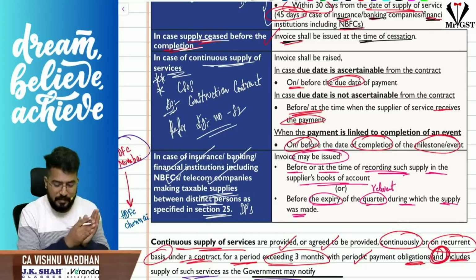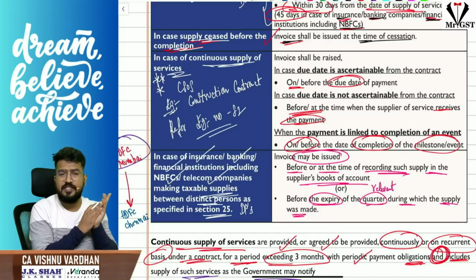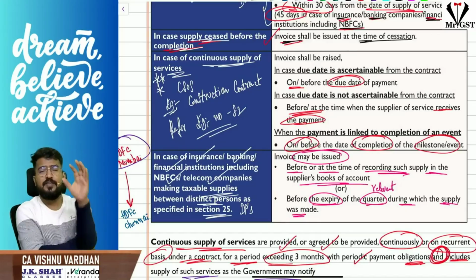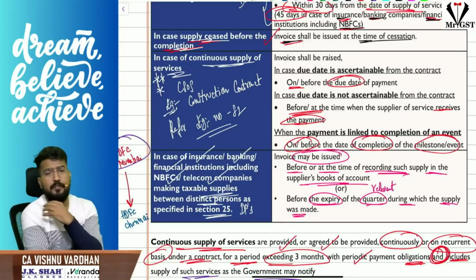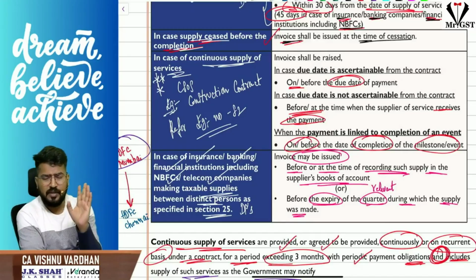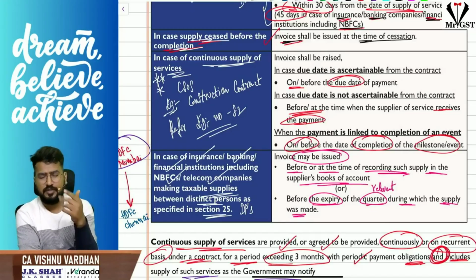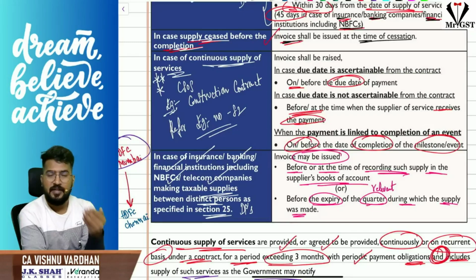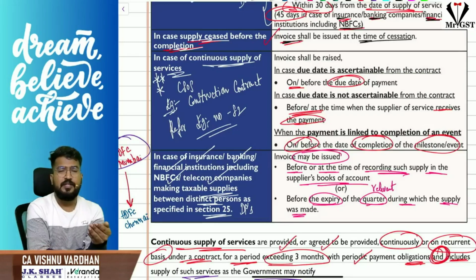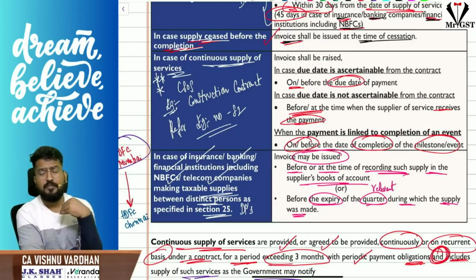Now, in case of continuous supply of service, we have seen for goods that the time limit to raise invoice will be on or before issue of periodical statement or receipt of periodical payments, as the case may be.